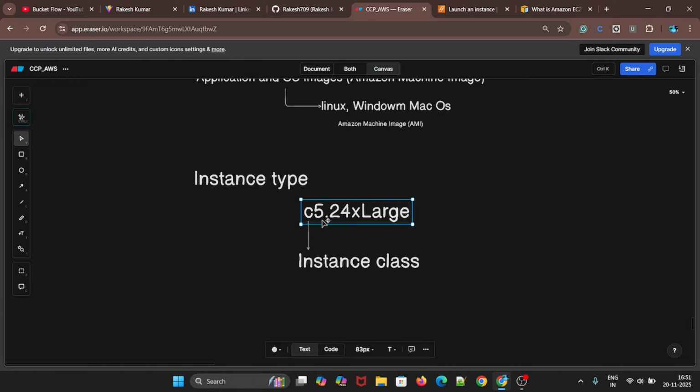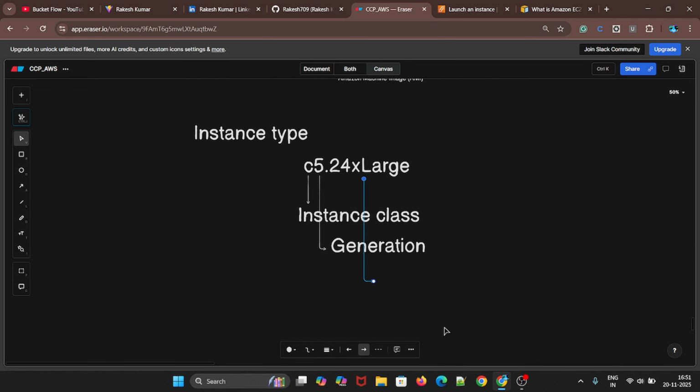So this one will be the text, and this one will be the generation. And whatever value you are seeing after it, this will be the size within the instance class, so this will be a kind of size, 24xlarge. That's what this means actually.